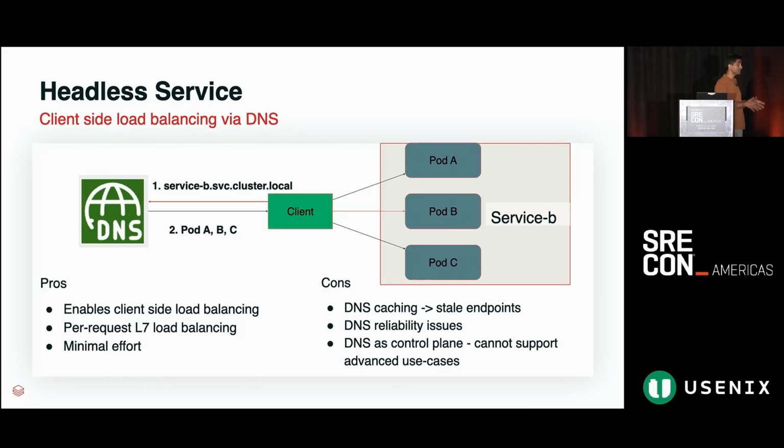So this was a major concern; we couldn't even run it in production at a larger scale. And lastly, we are effectively using DNS as a control plane. Now, DNS is not a control plane that you can configure or modify as per your own requirements. So we started to have some advanced use cases, which I'll talk about as we progress, that could not be supported by this as a possible solution either.